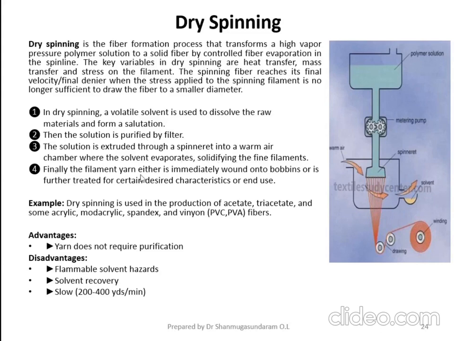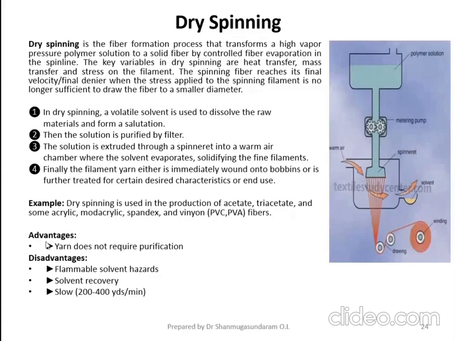Finally, the filament yarn is either immediately wound onto a bobbin or further treated with some other finishing agent. You can go for any sort of finish; again, it depends upon the end use of the fiber. Examples: dry spinning is used in the production of acetate rayon, triacetate rayon, to some extent acrylic fiber, modacrylic fiber, spandex, and then PVC and PVA fibers. These are the fibers you can produce under dry spinning technology.